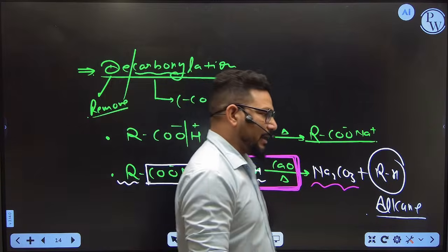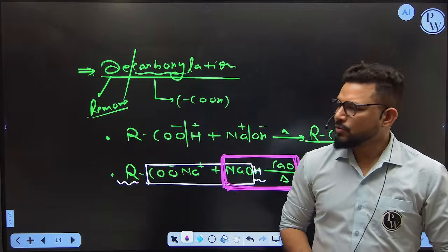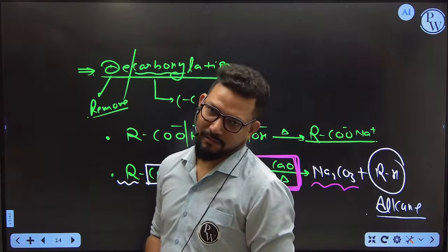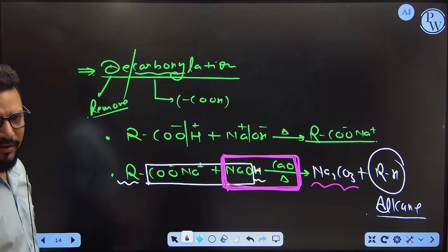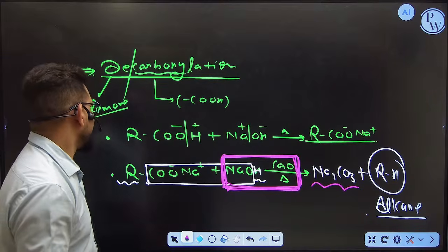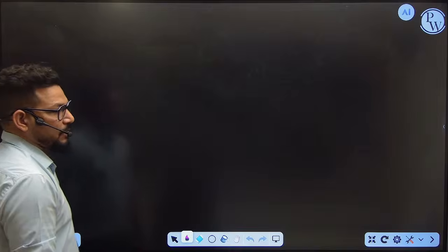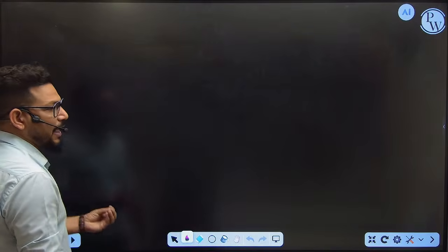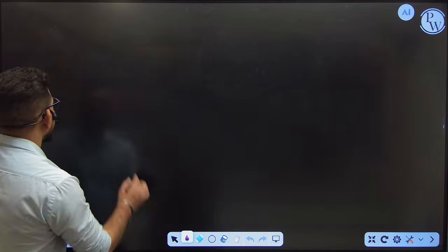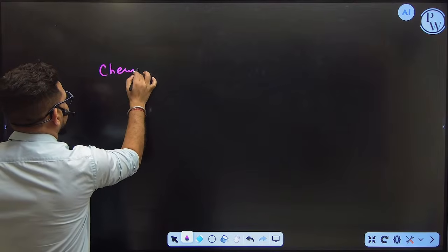So ultimately, there are so many methods through which we are able to form the alkane. Done? Okay. So these are the formation of the alkane by different kinds of methods. After getting the idea of the formation of the alkane via different methods, now the question is how the alkane is going to react. So now we can talk about chemical reactions.